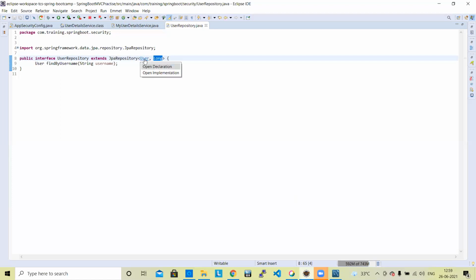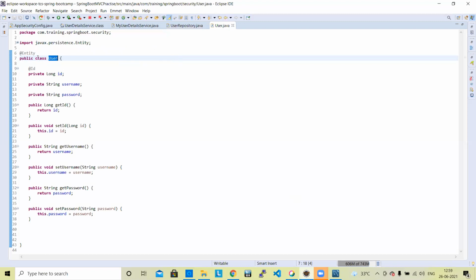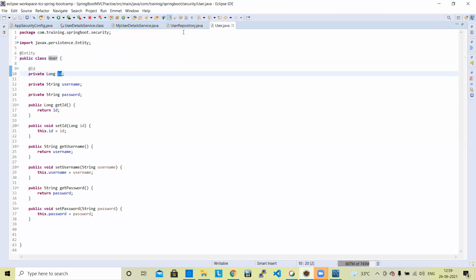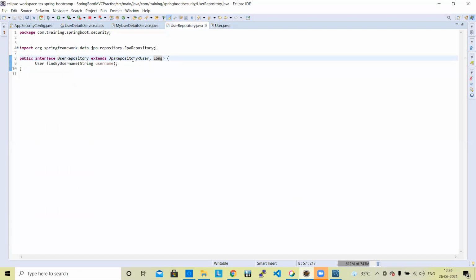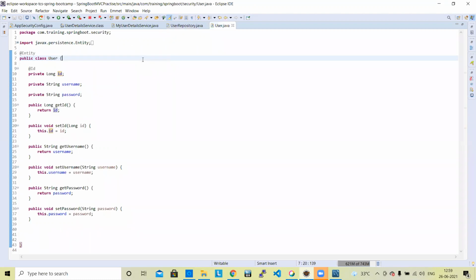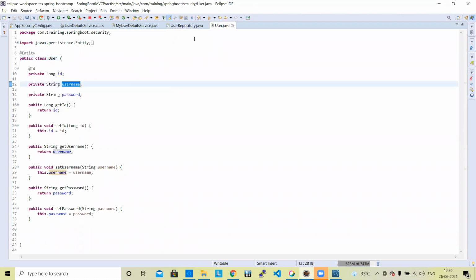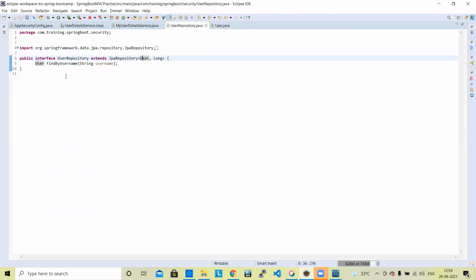If we go to the user object, this is the entity and it has a primary key. In the user repository, you always need to replace the JPA repository generics with the user and its primary key, like generics in Angular type. And the user has a property named username. So internally it will implement the method find by username. This username is a property of user.